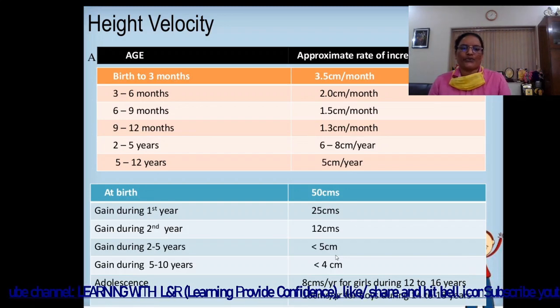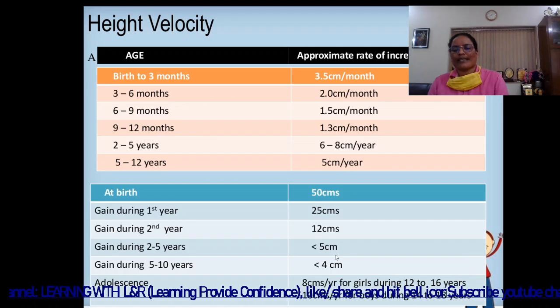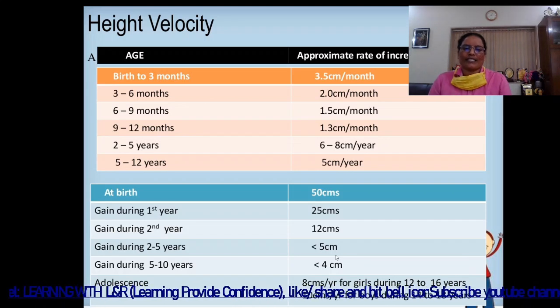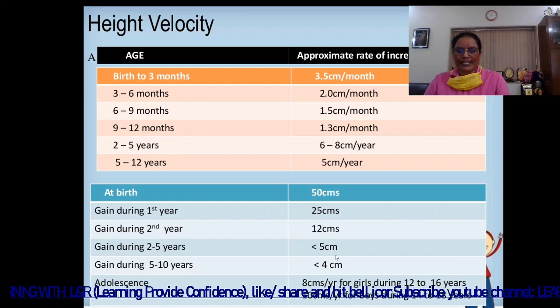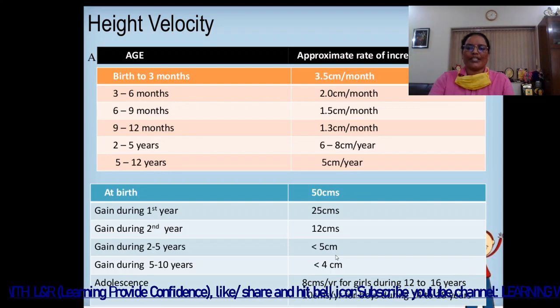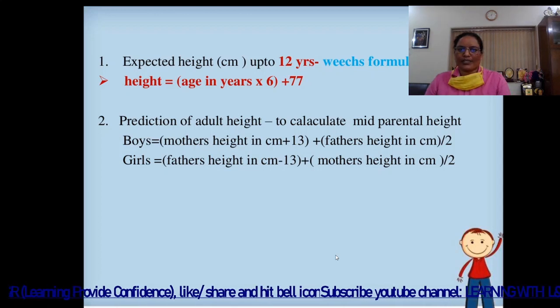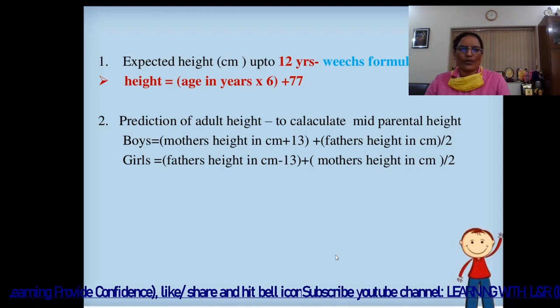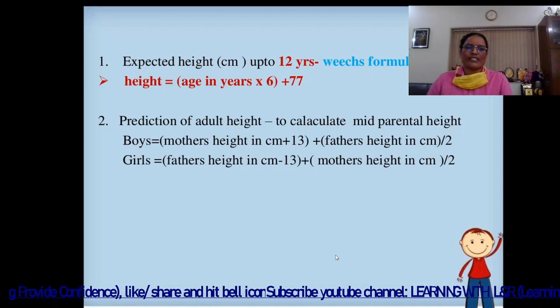centimeter, gain during 2 to 5 years less than 5 centimeter, and gain during 5 to 10 years less than 4 centimeter. In adolescent age, 8 centimeter per year for girls during 12 to 16 years, and 10 centimeter per year for boys during 14 to 18 years. Then expected height in centimeter up to 12 years, which formula? Height is equal to age in years multiplied by 6 plus 77.